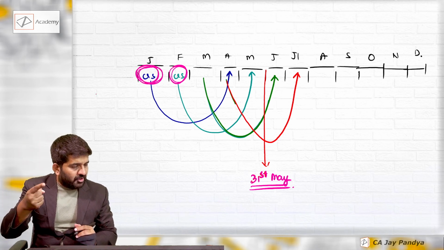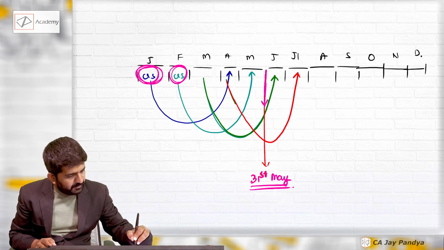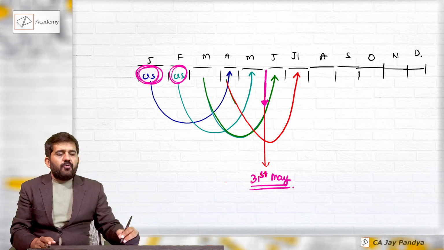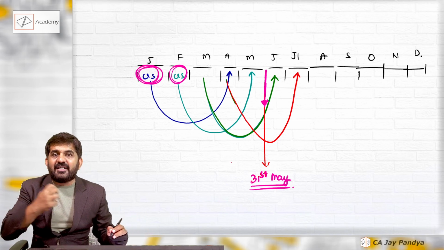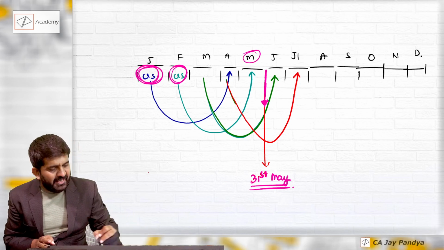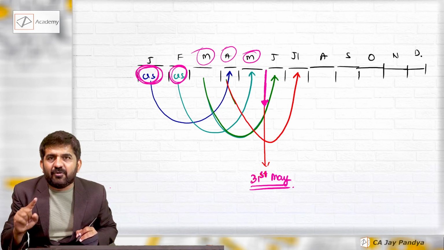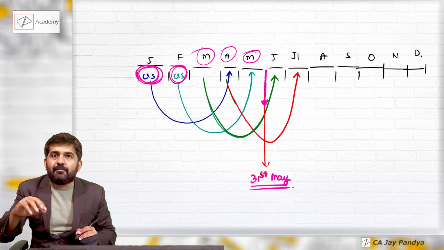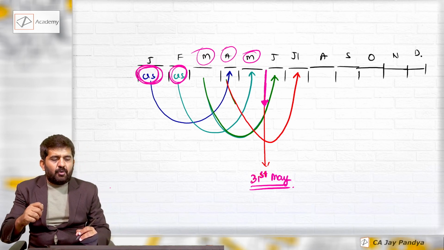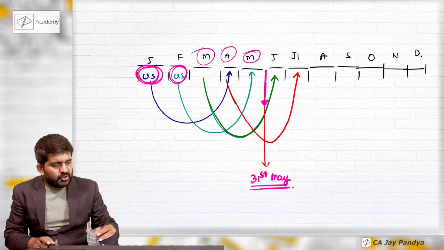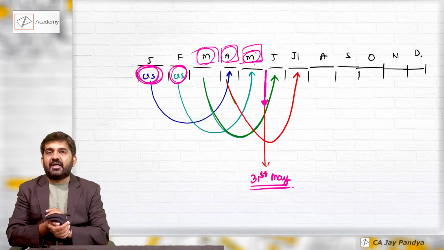So on 31st of May, which months' sales are outstanding, where payment is yet to be received? May, April and March. February is not pending. Why? Because February money we have already received in May. January money we have already received in April. So 3 months' sales are outstanding.